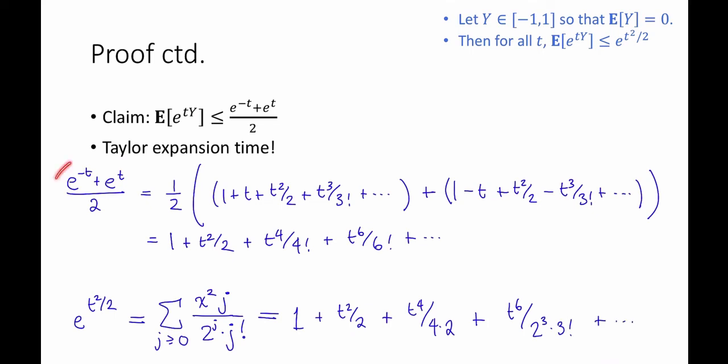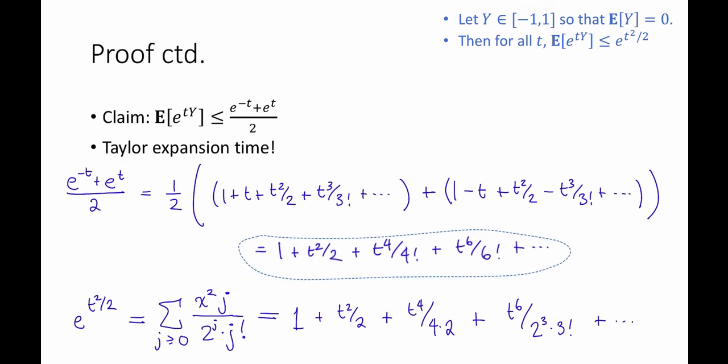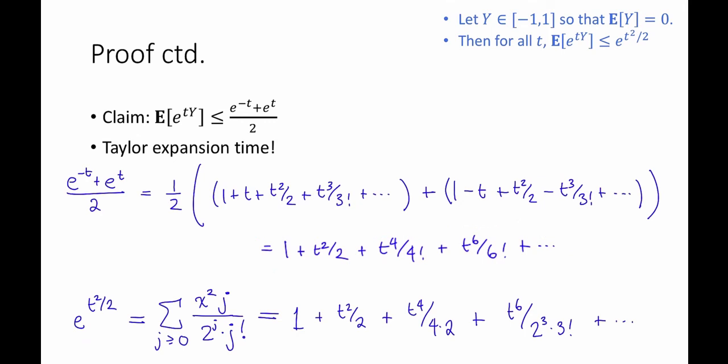And now we can compare these two things term by term. Actually, to make it easier, I'm going to move this so it's more lined up. There we go. And we can see that these two terms are equal, these two terms are equal. For these two terms, this one is bigger. For these two terms, this one is bigger. And you can check that always we can line up these terms exactly, and this one's going to be bigger.